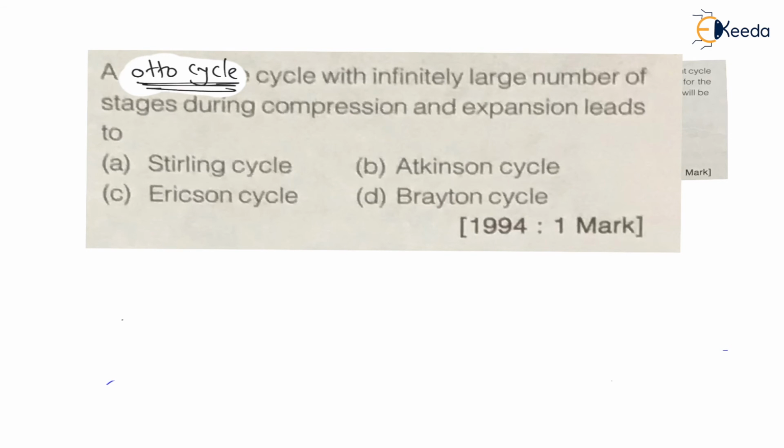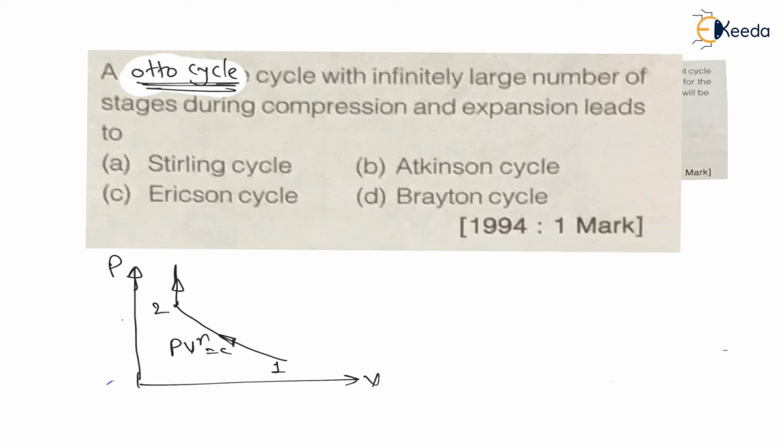Now, my dear students, in case of the Otto cycle, if I draw the pressure versus volume diagram, the various processes are: very first process, 1 to 2, is reversible adiabatic compression. 2 to 3 is constant volume heat supply. 3 to 4 is reversible adiabatic expansion, and 4 to 1 is constant volume heat rejection, right?